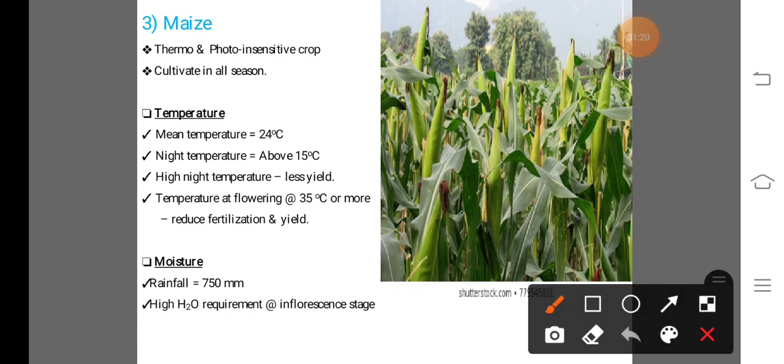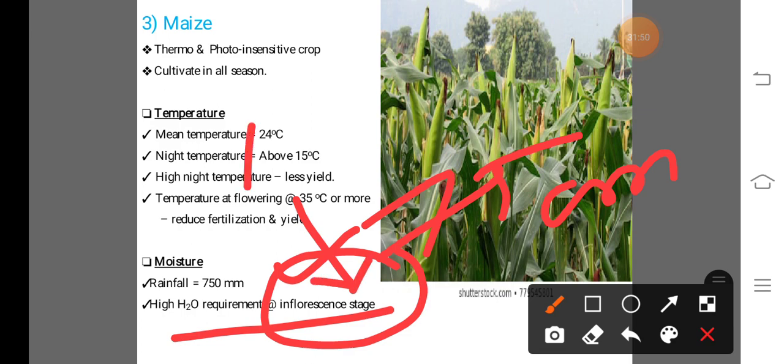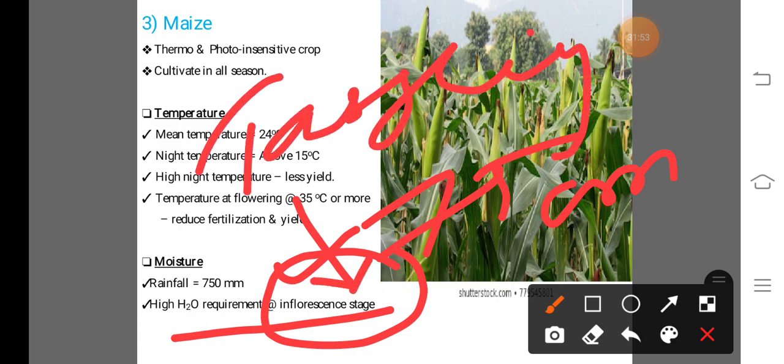Next one, moisture requirement of the maize crop. This maize crop has a moisture requirement, that means rainfall requirement, of 750 mm, in centimeters 75 centimeters. And a high amount of water is required at the inflorescence stage, that means at the flowering stage of the crop. The flowering stage is known as tasseling. This is the critical growth stage in the maize crop, tasseling and silking.